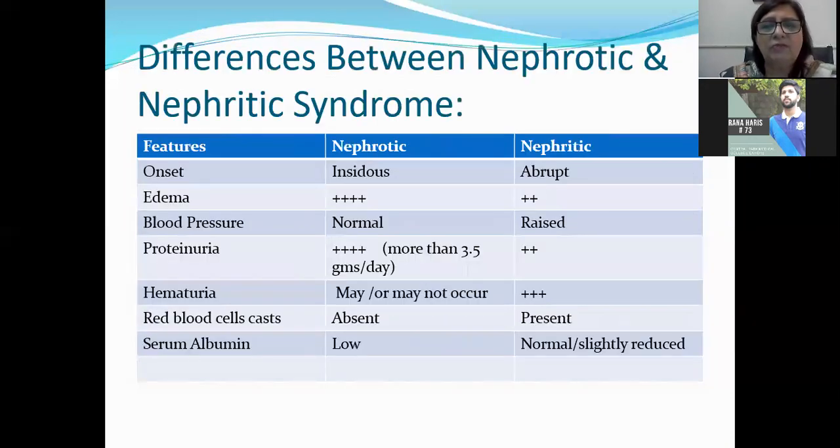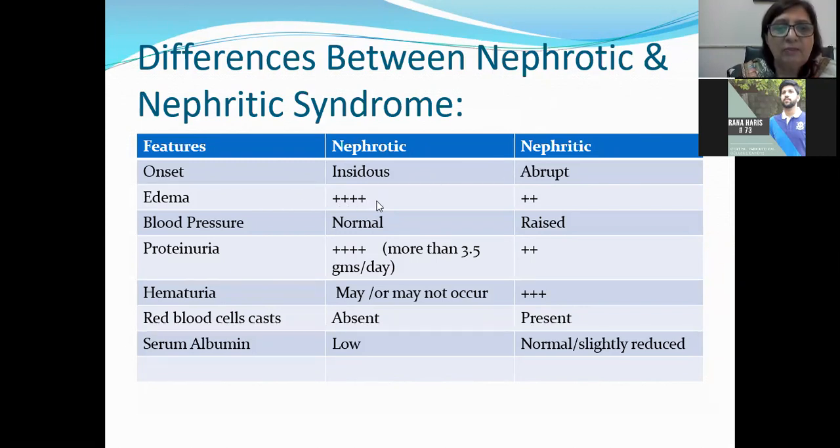Now I'm telling you the differences between nephrotic and nephritic syndrome. It is a very important question from your viva point of view, for MCQs and SCQs. We do not give it on OSPE, but it is important in viva, SCQs, MCQs. In nephrotic syndrome, onset is insidious, while in nephritic syndrome, it is an abrupt onset. I've told you which glomerulonephritis cause nephrotic and which cause nephritic.